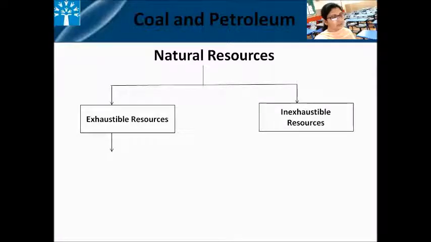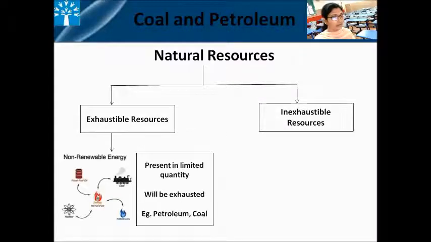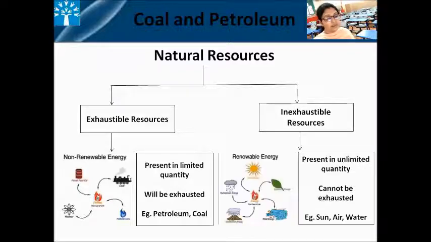Exhaustible resources are limited in quantity and they will get exhausted if we use them carelessly. Examples of these resources are coal, petroleum, natural gas. Inexhaustible resources are unlimited in quantity and they cannot be exhausted. Examples of these resources are sun, air, wind, water, geothermal energy.